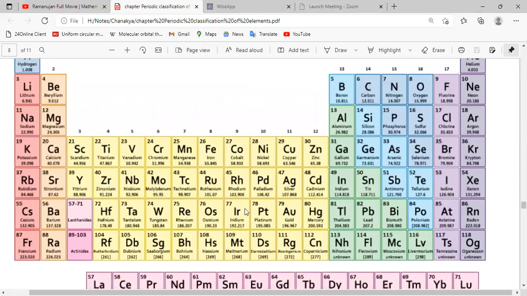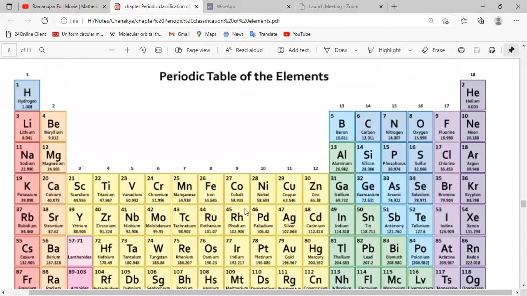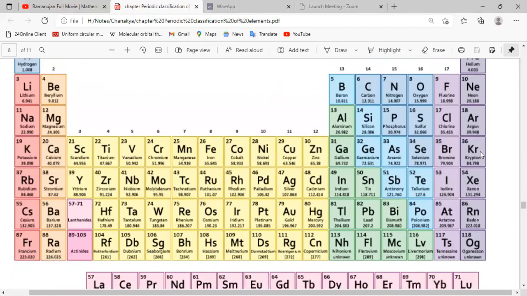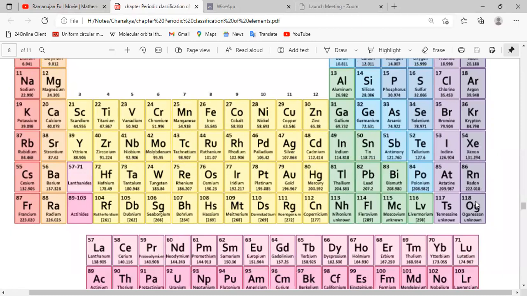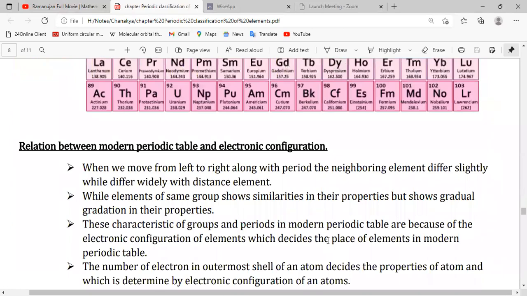Okay, so this is the modern periodic table. The first period is called the shortest period, having 2 elements. Then the second and third are called short periods, having 8 elements in each. Fourth and fifth periods are called long periods, having 18 elements in each. And the sixth and seventh periods are called longest periods because they contain 32 elements in each.